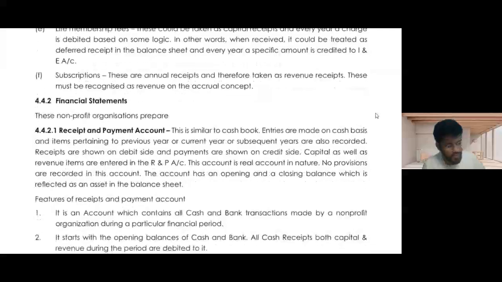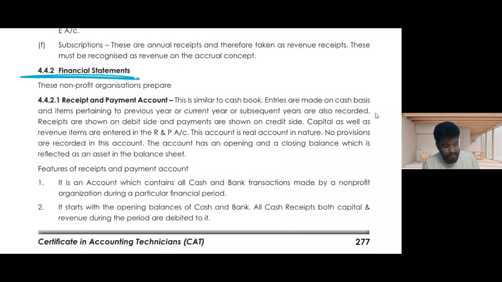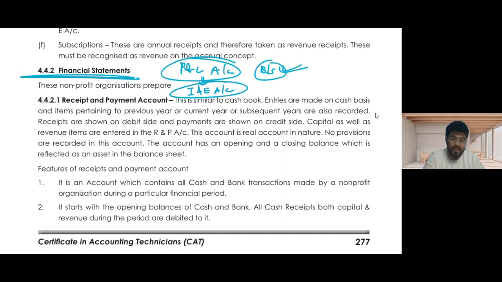So for their financial accounts, we will not prepare the traditional P&L account. The balance sheet would be there, but the P&L account would be replaced with the income and expenditure account. Your P&L account would be replaced with what? Income and expenditure account. That is the typical change when we talk about the financial statements of a non-trading concern. Non-trading means there would be no trading account; nothing of trading is required. Directly, the income and expenditure account.